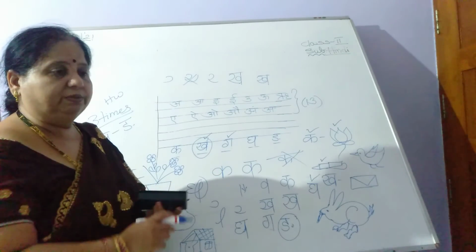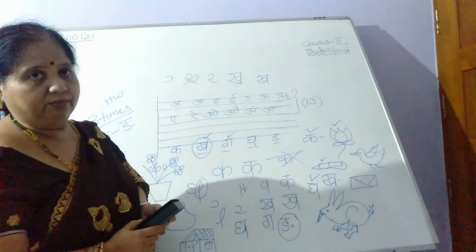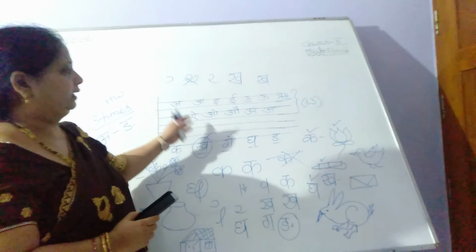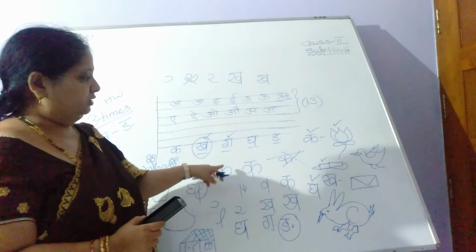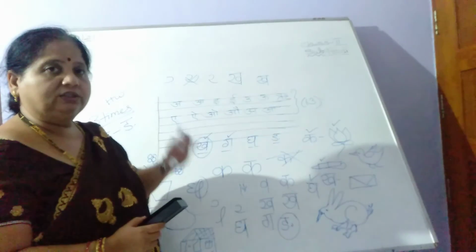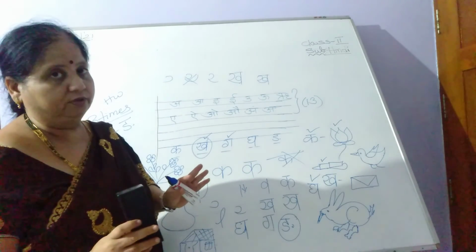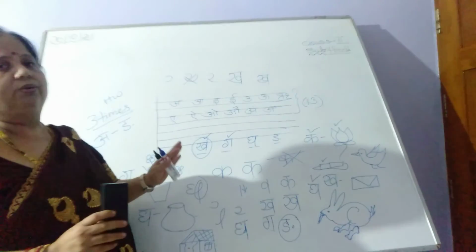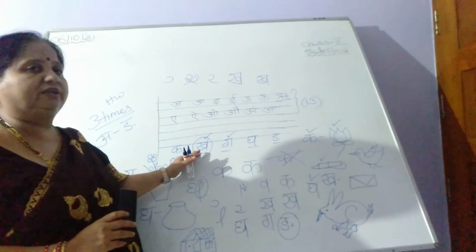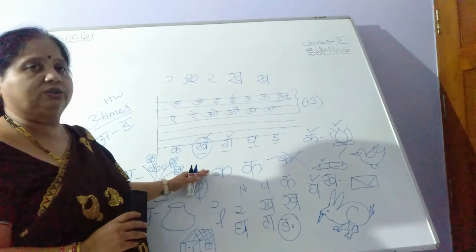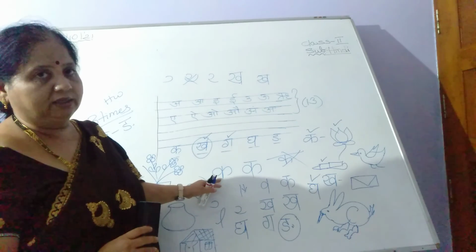Okay? I hope this class is very clear for you. So tomorrow we'll start with the second row. Is it clear? We'll start with the recap session. Then we'll go with the second row. Ch, ch, j, j, ni. It is not there, but I'll write tomorrow. I'll show you. Don't get confused. So we'll go with very slowly and step by step. First row if it is complete, if it is very clear, then we'll come back to second row. So second row will follow to again third row. Is it clear, children? Fine.